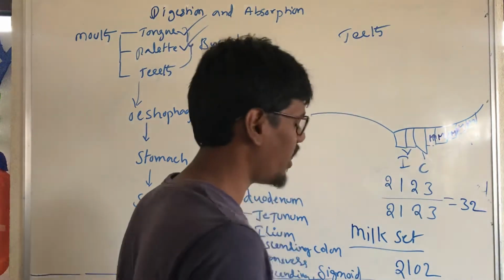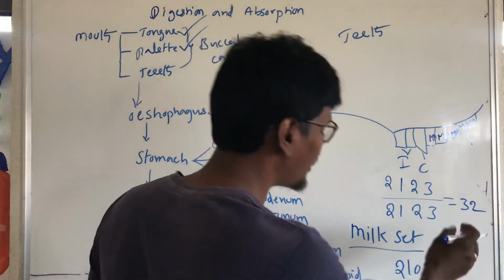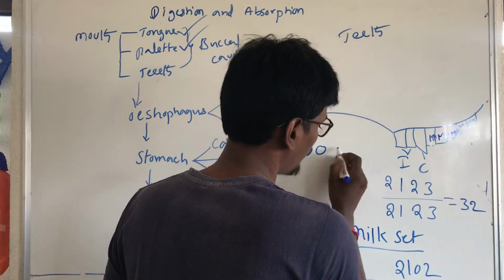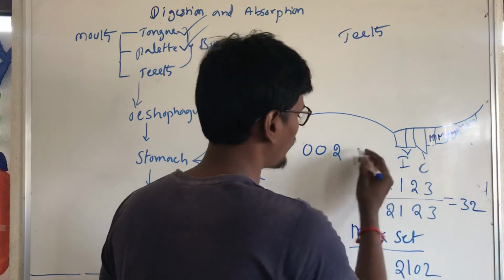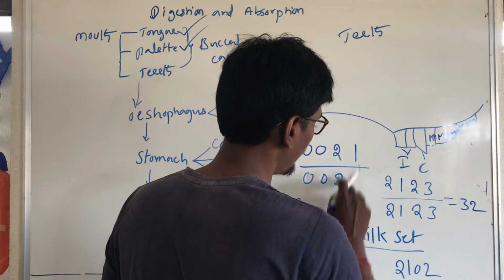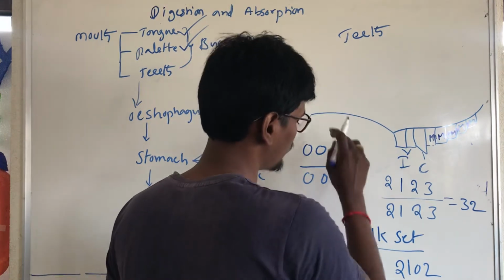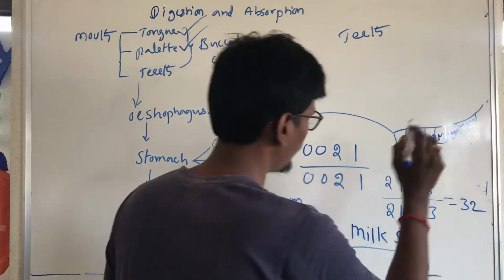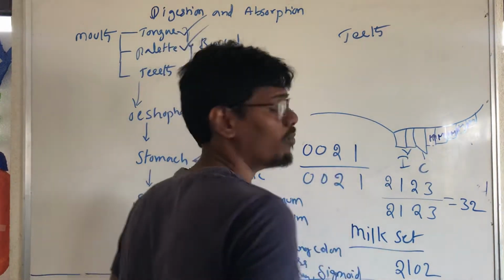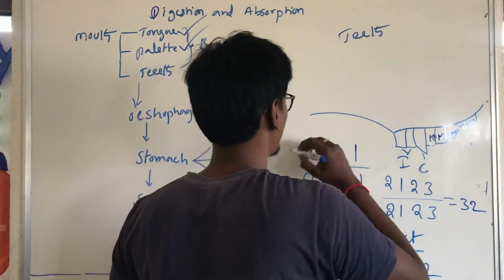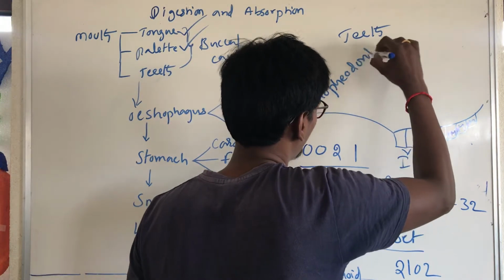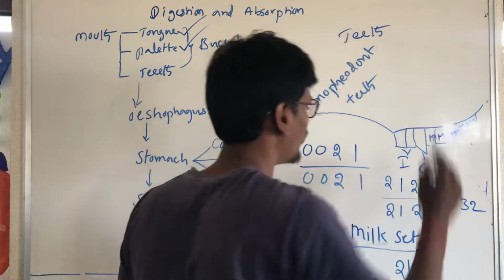They are completely one set of premolars and one set of molars: two premolars and one molar. These are called monophyodont teeth.